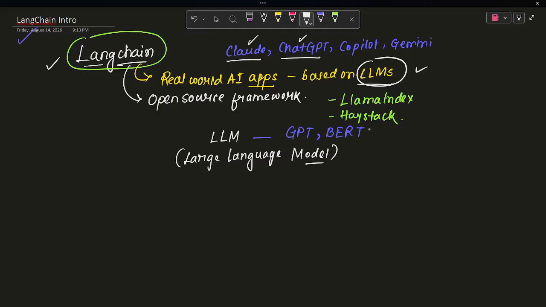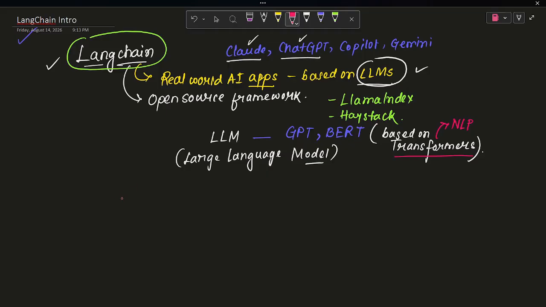Now these LLMs are based on one technology, that is transformers. If you know transformers, it is good, but if you have no idea what transformers are and how they understand data, I will create a separate video on transformers. Let me know if you have any knowledge about transformers or not. For now, just understand that transformers is a technology of NLP. NLP means natural language processing.